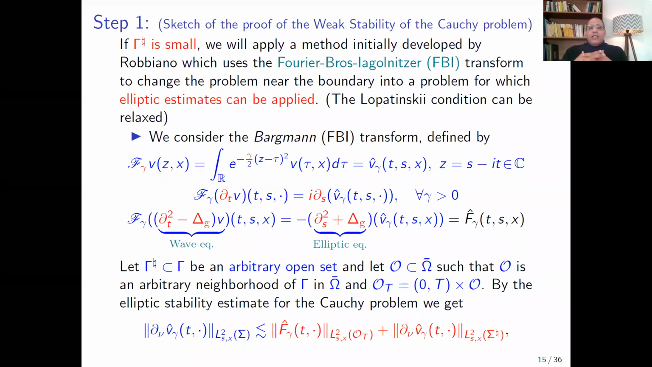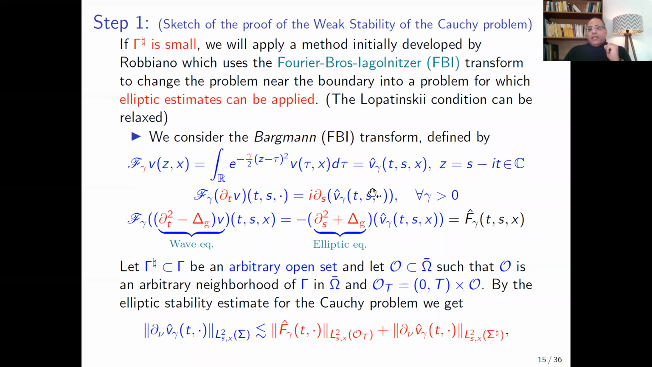So let me define the FBI transform, or the Bergman transform. The FBI transform of a solution V is a convolution of V with this Gaussian function. Here gamma is a large parameter, but Z here is a complex number. Z is S minus IT. So here we have two time parameters, S and T, of course, with the space variable X.